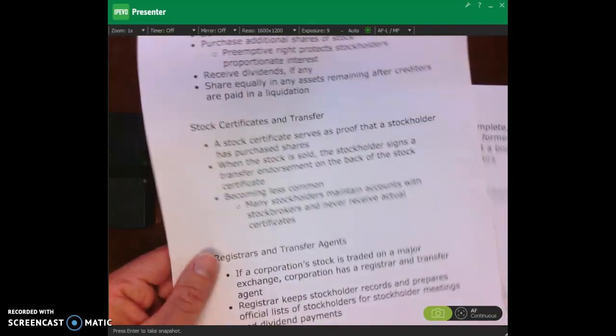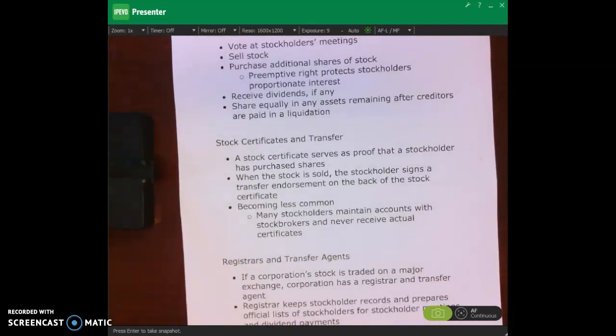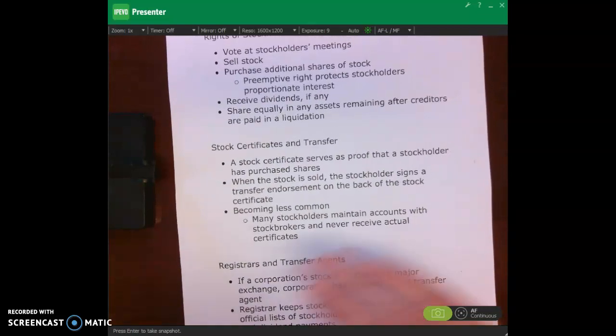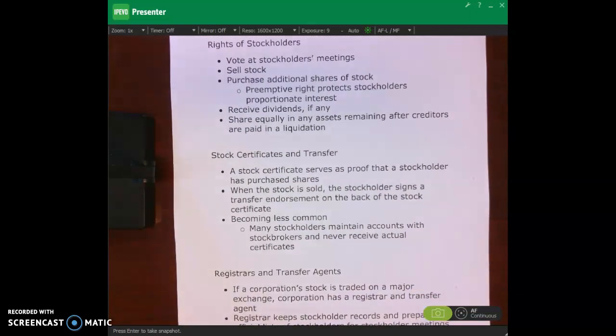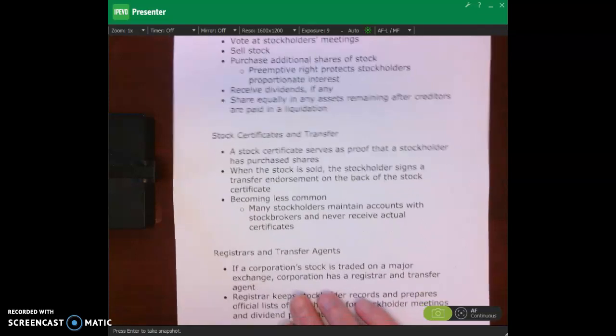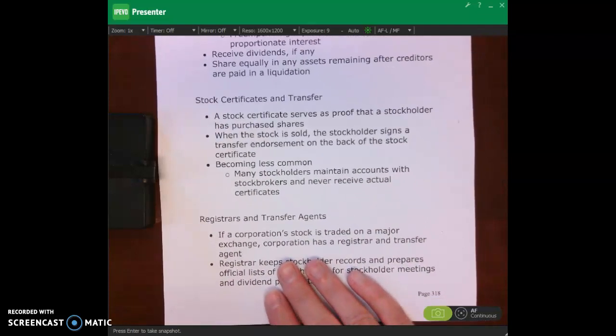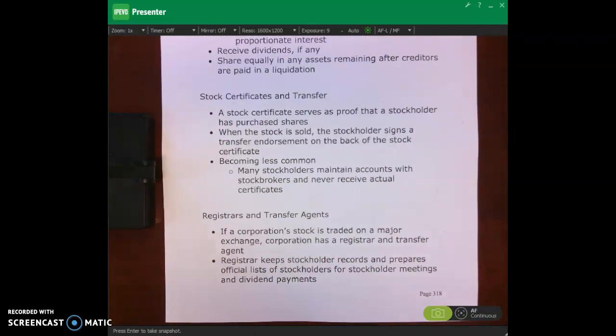When we look at stockholders of the corporation, we have rights of our stockholders. You can vote at stockholders meetings. You can sell stock. You can purchase additional shares of stock. You can receive dividends. You would also receive a stock certificate, proof that you have purchased shares. This used to be the case, but not so much anymore. That's fading away now because everybody's just buying and selling shares on their apps, so it's becoming less common.